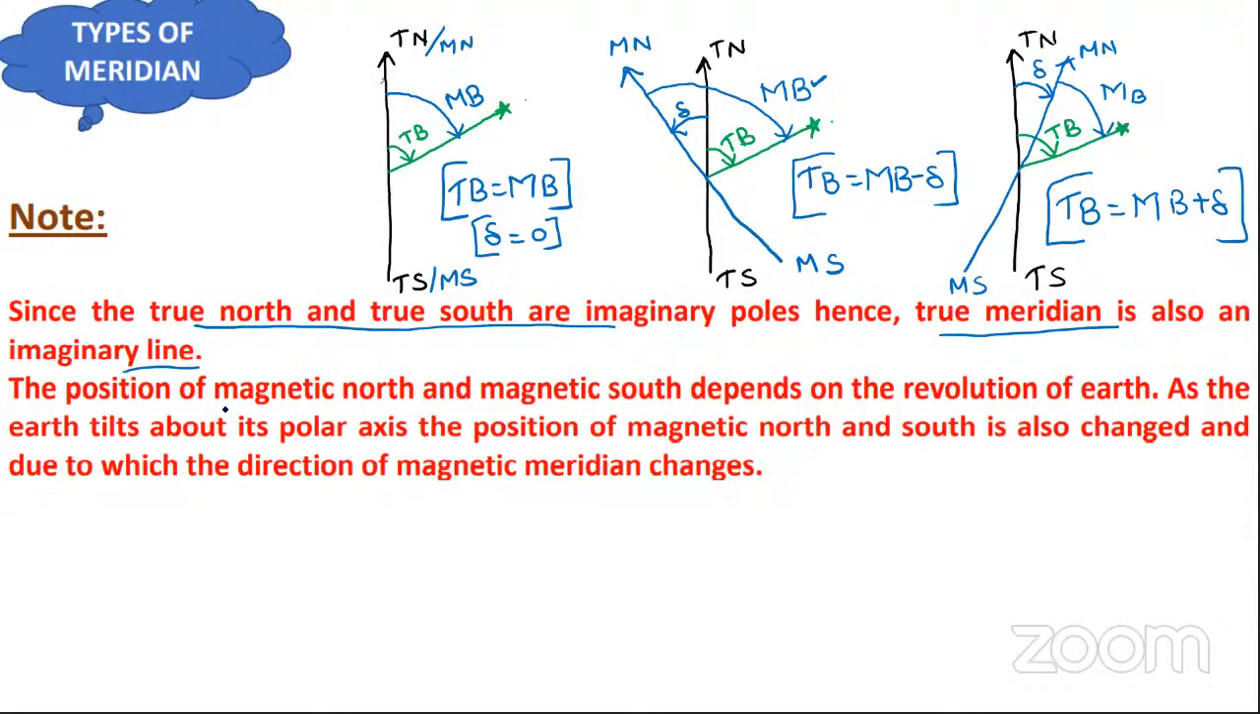Now, the position of magnetic north and magnetic south will depend on the revolution of the earth. As the earth tilts about its polar axis, the position of magnetic north and magnetic south also changes, due to which the direction of magnetic meridian changes. That's why we cannot take the magnetic meridian as the reference axis, because its position is not fixed. Clear? Till now, is it clear to you what is bearing and what is declination?